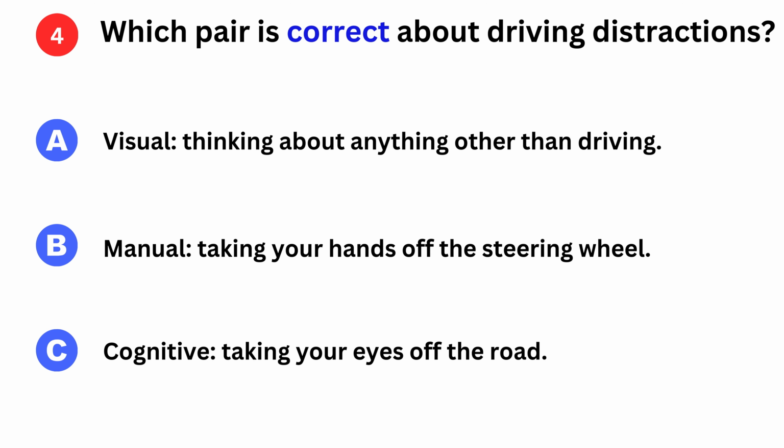Which pair is correct about driving distractions? A. Visual, thinking about anything other than driving. B. Manual, taking your hands off the steering wheel. C. Cognitive, taking your eyes off the road.